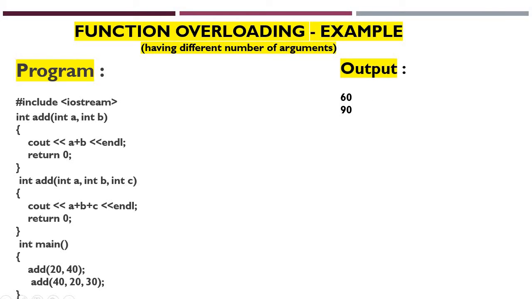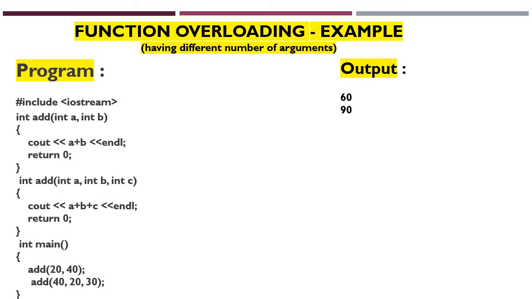In the program, I have created one function add. Inside the add function I have given two parameters, int a, int b, which has the return type int. Inside the function I am going to display the added value, that is the summation of a and b. I am going to return 0, because we have given int as the return type, so I am using this return statement.